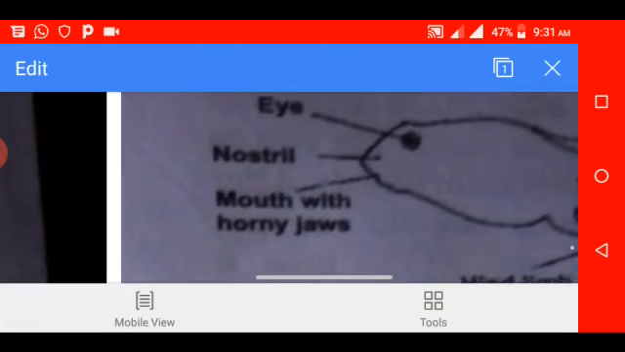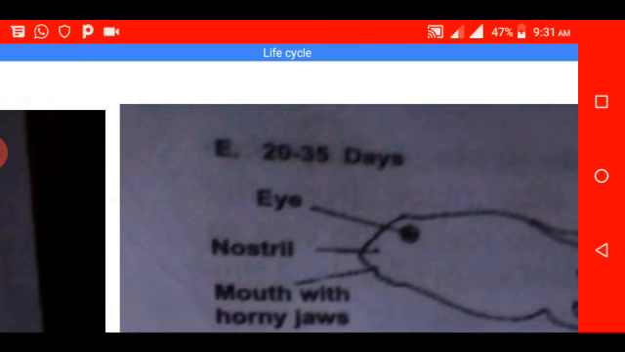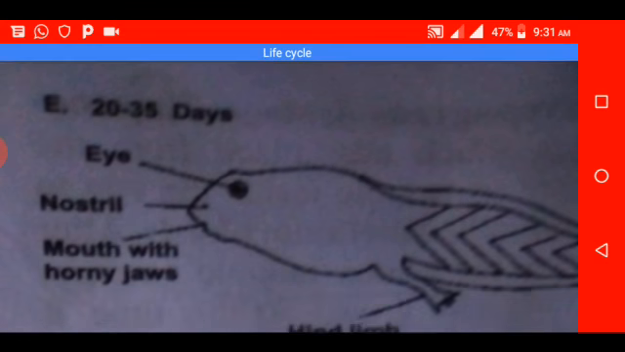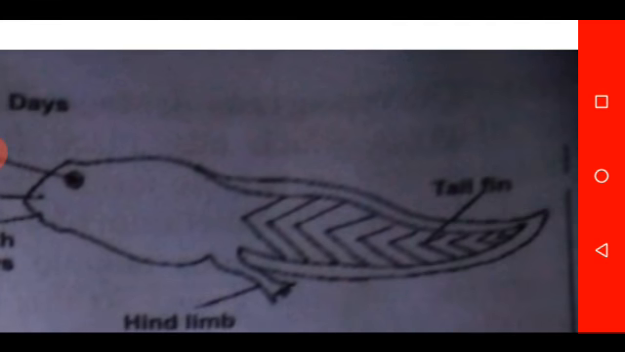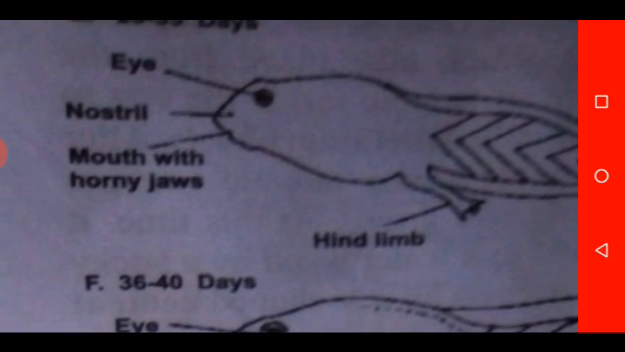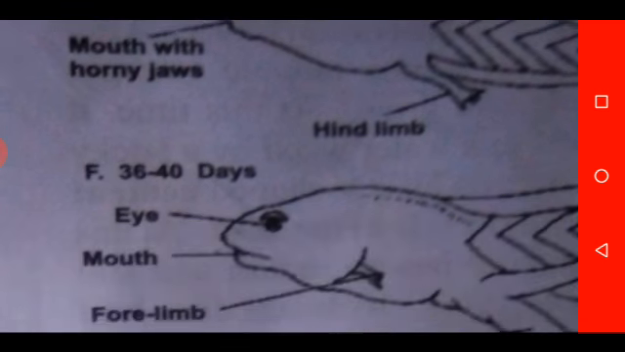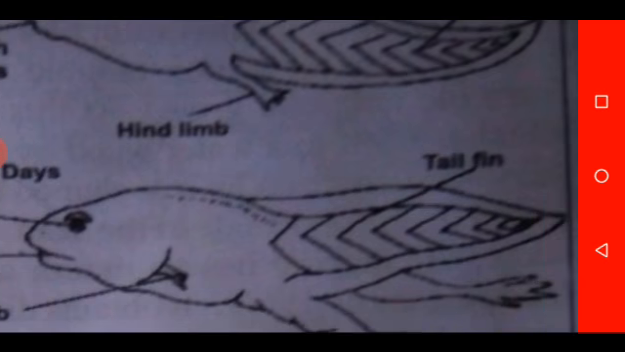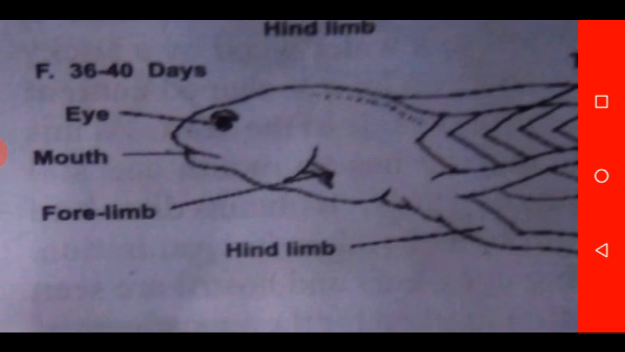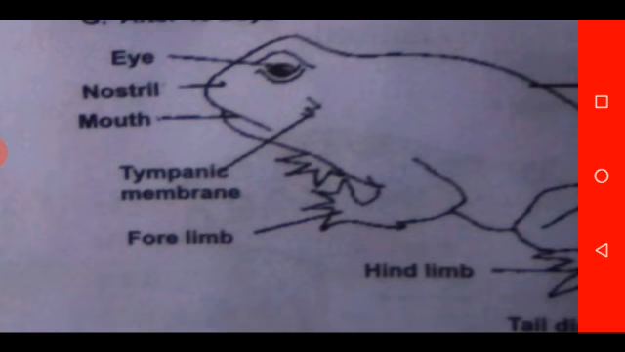Then this is followed by the development of hind limb. I told you the hind limb will develop before the forelimb. As you can see, the hind limb has already developed. Then the mouth for feeding, then the internal gill for breathing. After this, around 36 to 40 days, the forelimb also develops. As you can see, the forelimbs are just coming out of the organism. The organism is developing into a full-fledged adult stage.